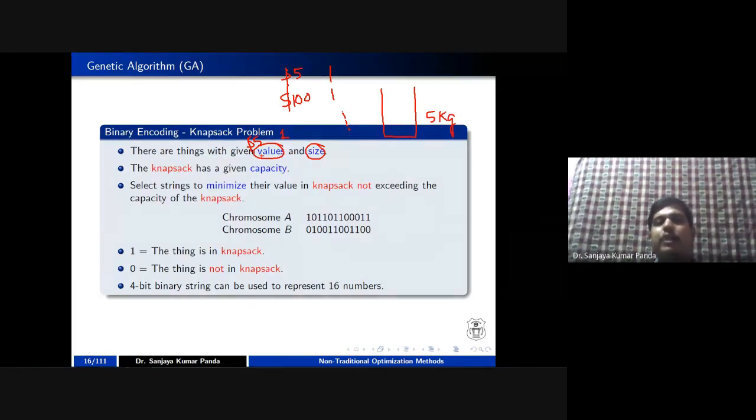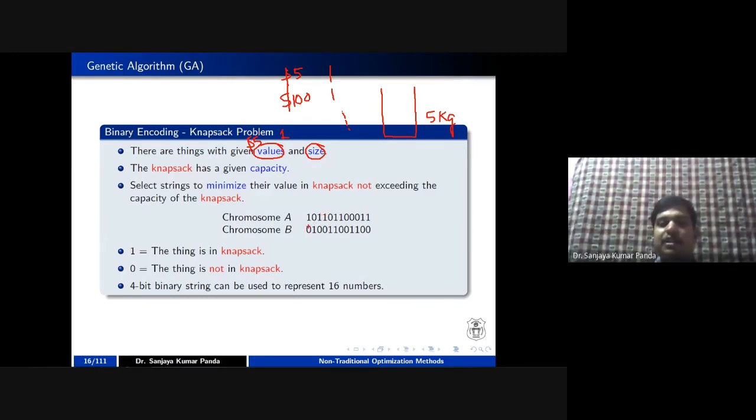If you want to go for this particular problem, the knapsack problem, how are you going to represent the chromosome? You have to take a chromosome like this. Suppose in this case I have taken 12 elements in a vegetable market, 12 different vegetables. So I have to decide whether to keep a vegetable in my bag or not to keep a particular thing in my bag.